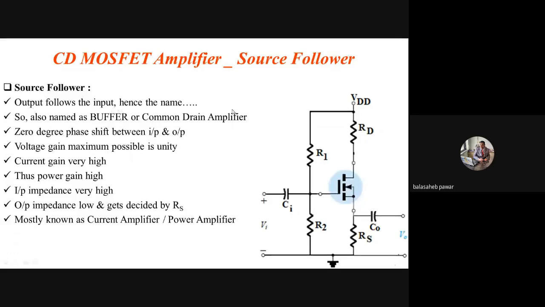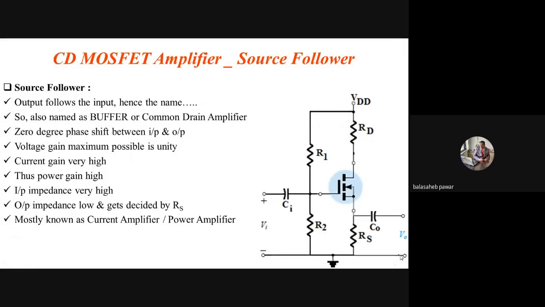Again, one more name is there for such type of configuration, that is known as a buffer. Buffer means what? Again, output follows the input without changing its amplitude. That means the amplitude of the buffer circuit remains the same for input as well as output. Now a question may arise, then why are we calling it an amplifier, right? For example, suppose a 1 volt peak signal I apply as an input to this amplifier, the same maximum 1 volt output signal I can obtain. Then what is the use, or why are we calling it an amplifier?